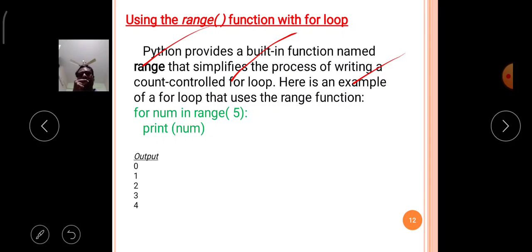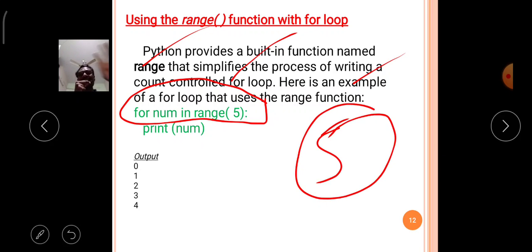For num in range of 5: the range function contains the highest value as 5. The range function will start the series at 0, up to less than the value of 5.